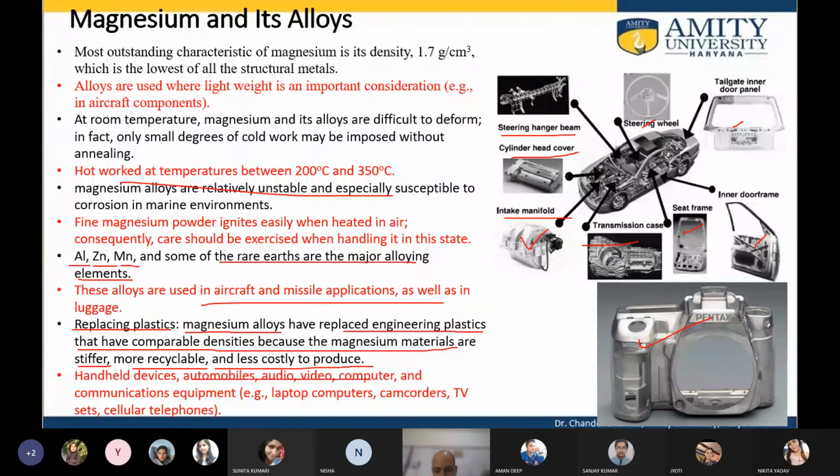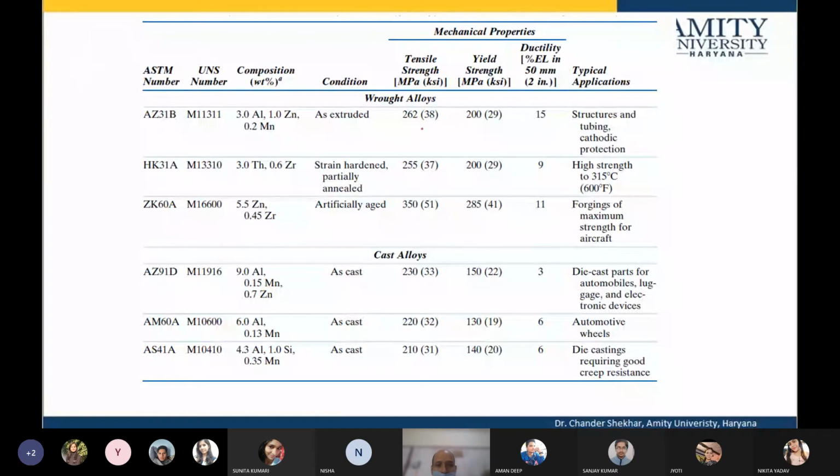So there are these various applications. On the mechanical property, it is 262 megapascal, which was 90 in case of aluminum. So it is almost 2.5 times stronger than aluminum, and about two-thirds the density compared to aluminum. So it's a win-win situation. Only thing, corrosion resistance can be imparted, and that can be done by alloying magnesium with aluminum and zinc to get such properties.